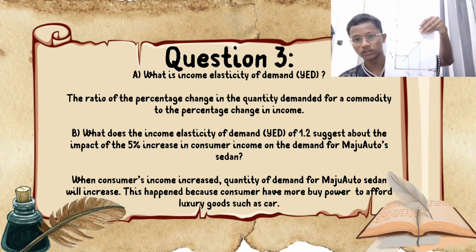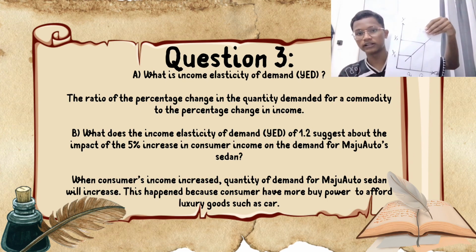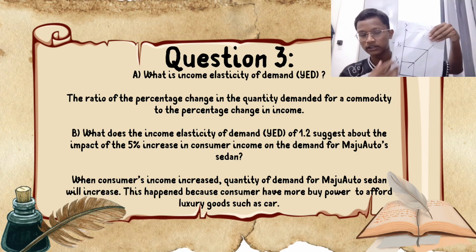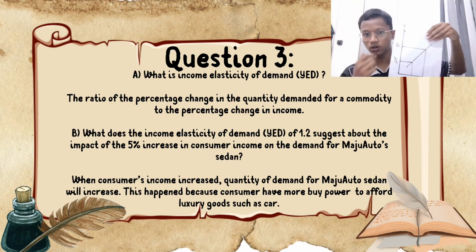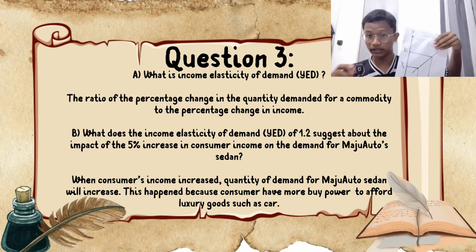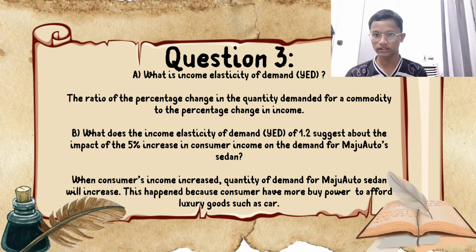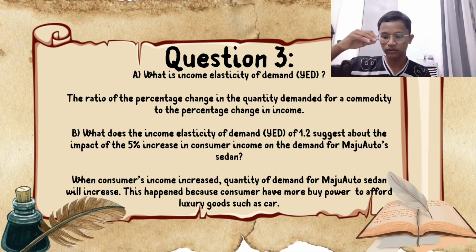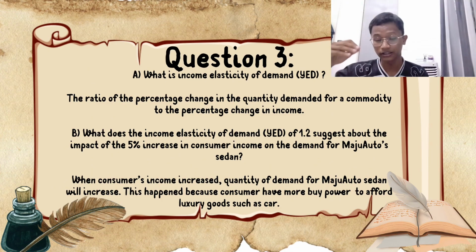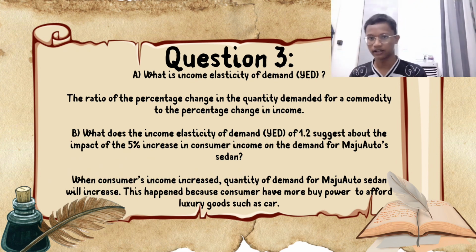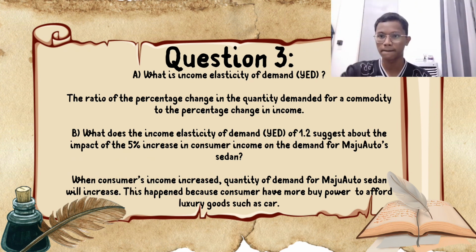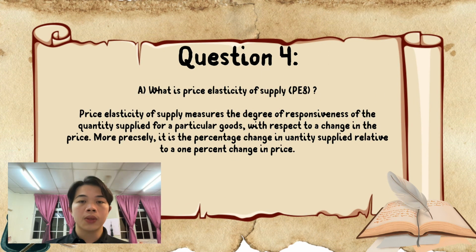Y is income and Q is quantity demanded. When Y increases, Q also increases. But for this degree, when Y increases, Q, the quantity demanded, increases by more than the increase in income. That's all.